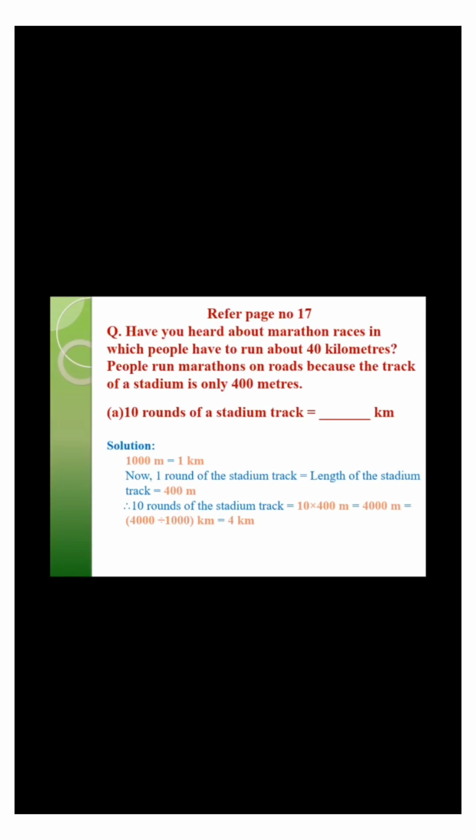As you know that 1000 meter is equal to 1 kilometer, then 4000 meters is equal to 4000 divided by 1000 kilometer is equal to 4 kilometer. Therefore, we can say 10 rounds of a stadium track is equal to 4 kilometer.